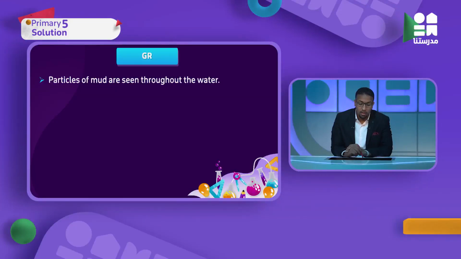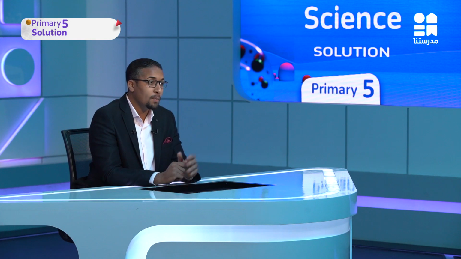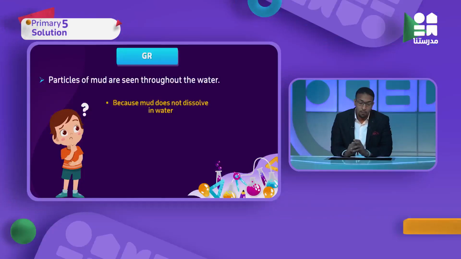Another question. Particles of mud are seen throughout water. We can see and we can distinguish particles of mud inside water because of what? Because mud does not dissolve in water. That's why we call mud an insoluble matter; it doesn't dissolve in water.